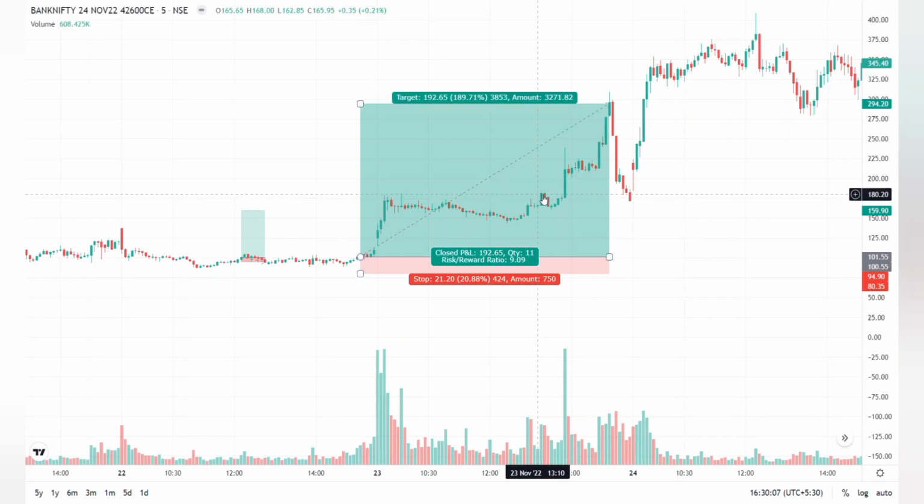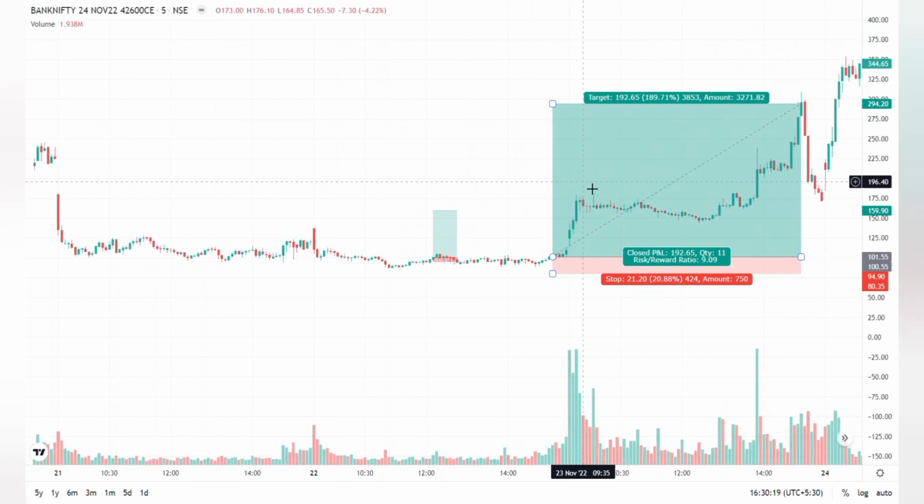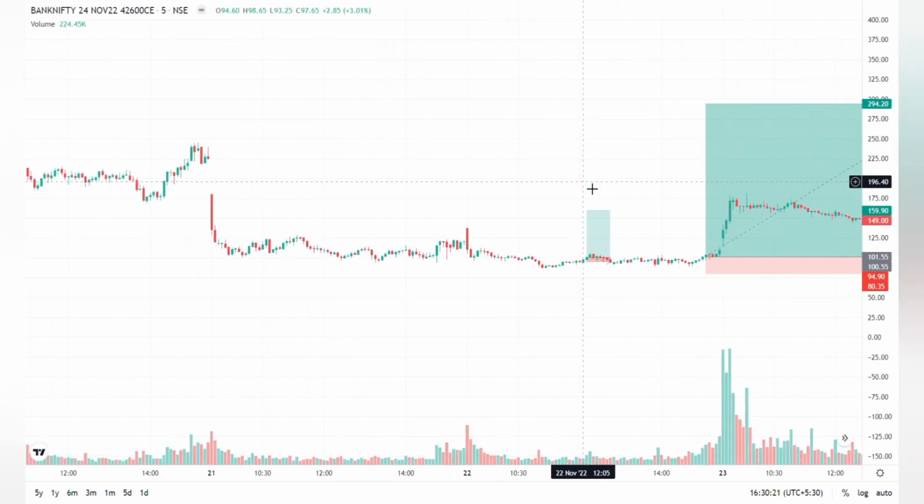We need to understand that these kinds of trades may not be possible every day, but one can find them. The consolidation BankNifty was taking was from 18th November to 22nd November, 4 days.